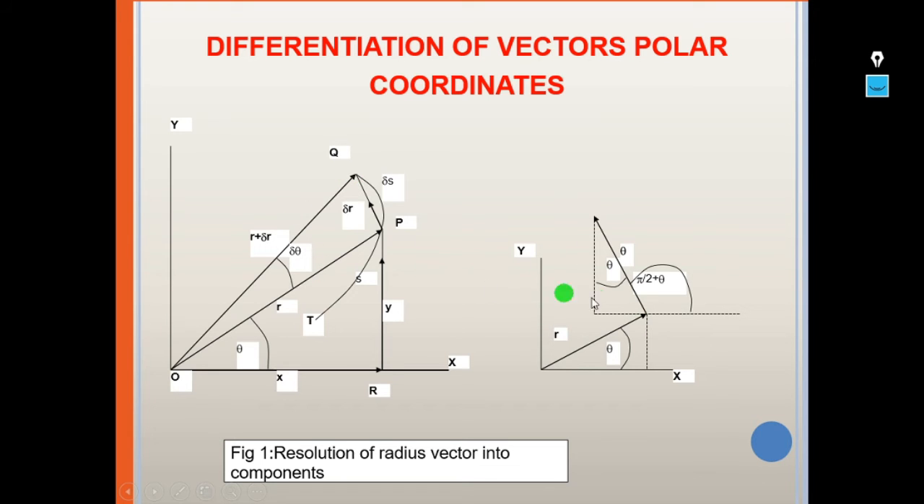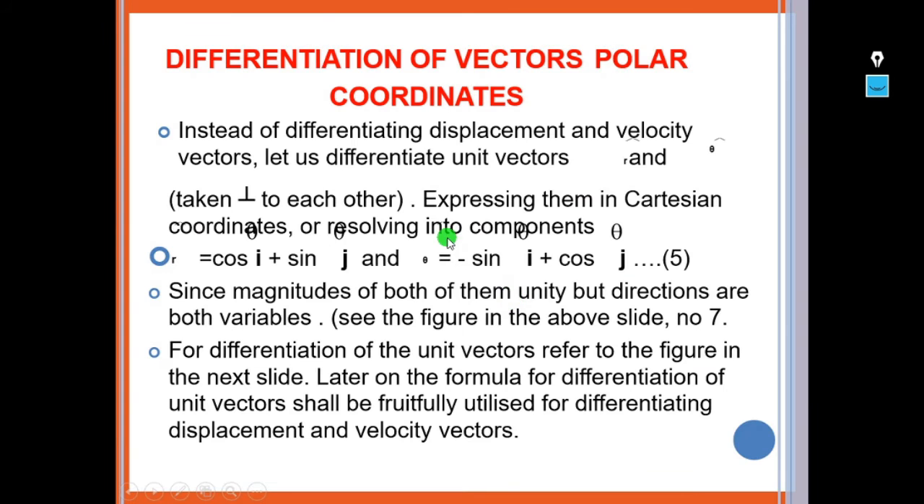So this is an extension of this. If you observe here, there is an angle theta, and this angle will be pi by 2 plus theta. So instead of differentiating displacement and velocity vectors, let us differentiate the unit vectors r and theta. In polar coordinates, we don't differentiate displacement and velocity, but instead differentiate the unit vectors r and theta, taken perpendicular to each other.